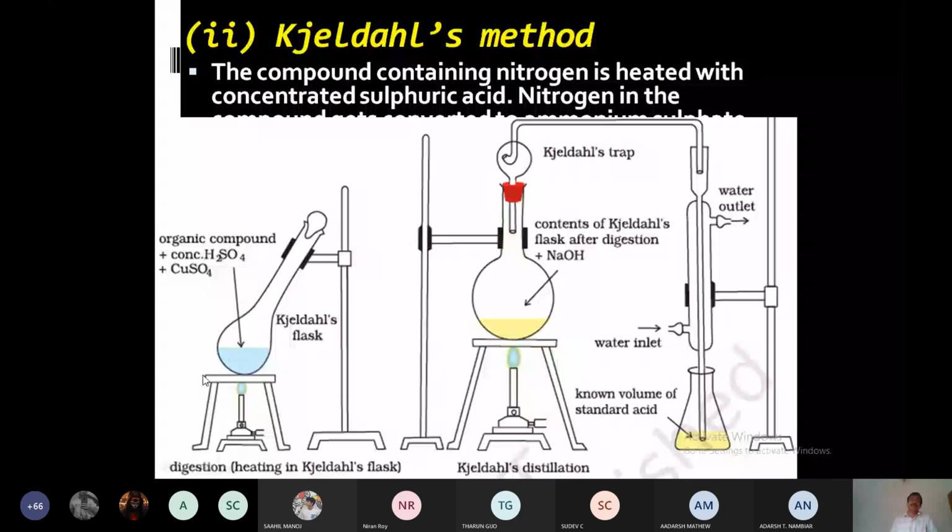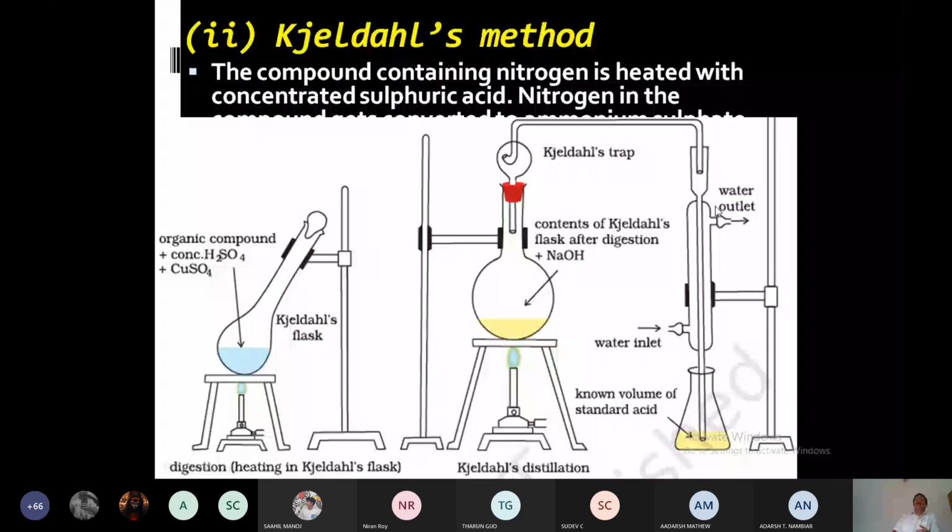And in the second step, we will add sodium hydroxide to the Geldas flask, and the solution will be neutralized, and again excess of NaOH is added and it is boiled. When it is boiled, what happens? Ammonia gas will liberate, and that ammonia gas will pass through this condenser and will be collected here. And here we will take a standard solution of acid. So ammonia will directly neutralize the acid. This is the experimental part, but you don't need to study it in detail. Just understand, that is enough.